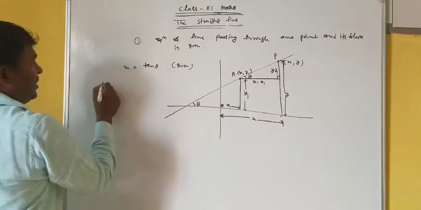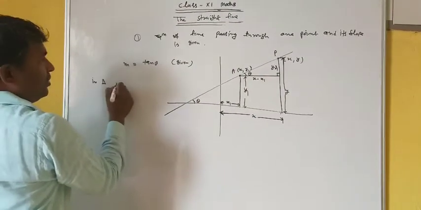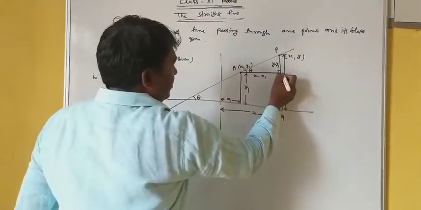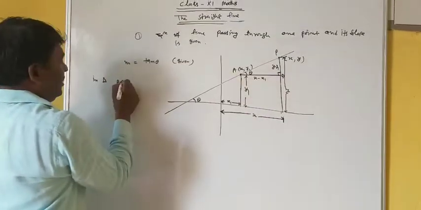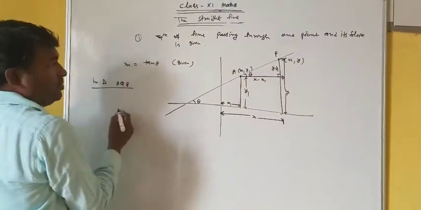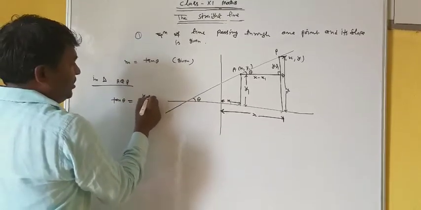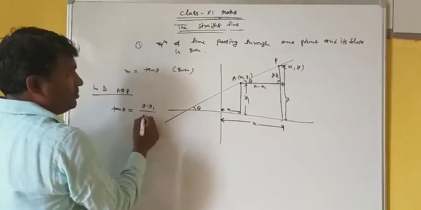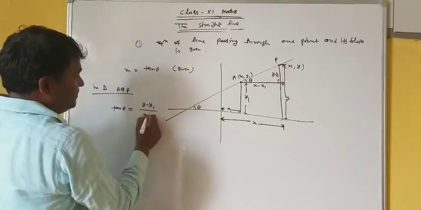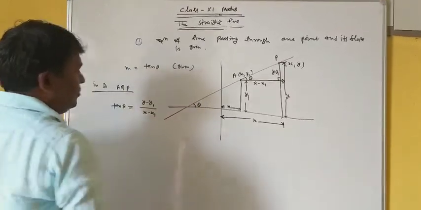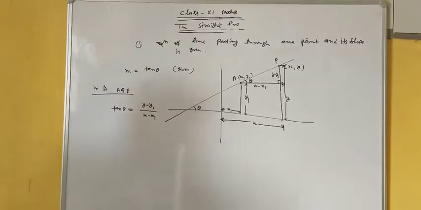So in right angle triangle AQP, tan theta is equal to perpendicular upon base, which is y minus y1 upon x minus x1.